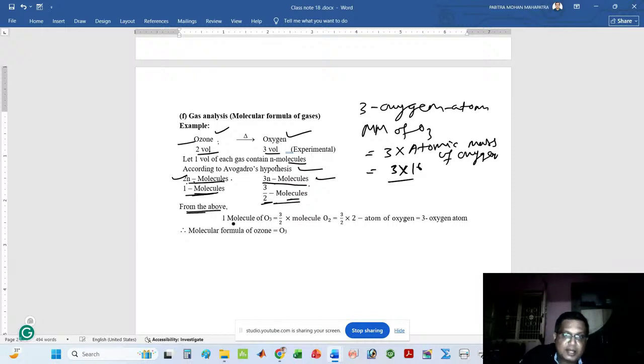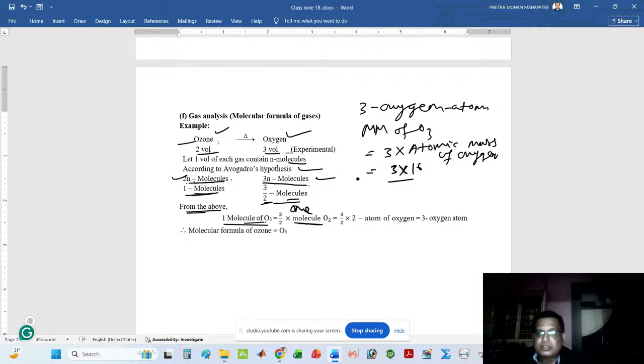From the above data, I can write one molecule of O3 is equal to 3 by 2 into one molecule of oxygen.